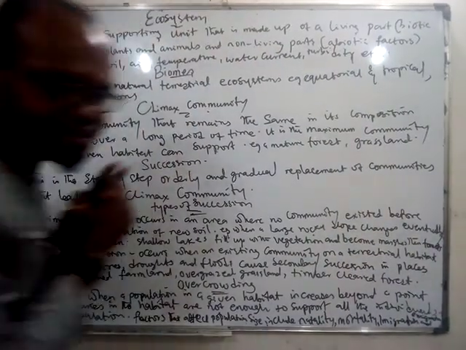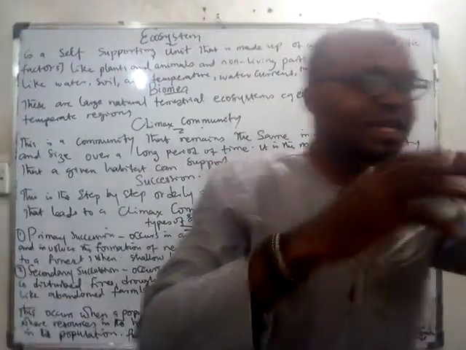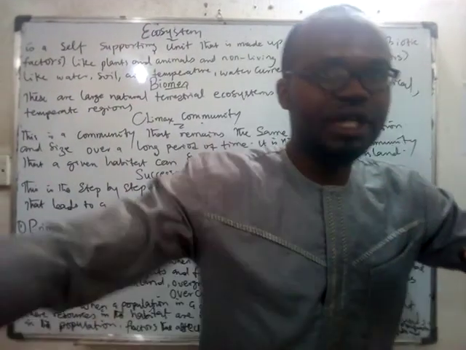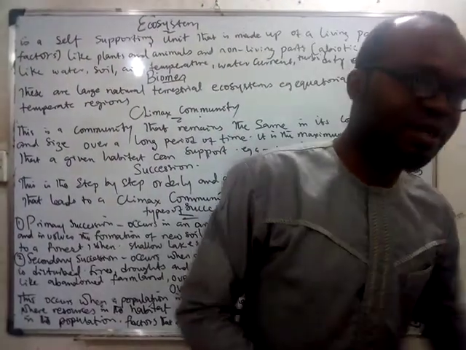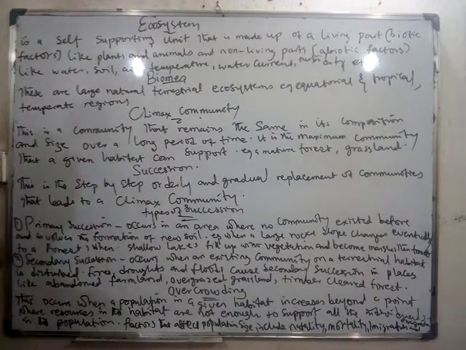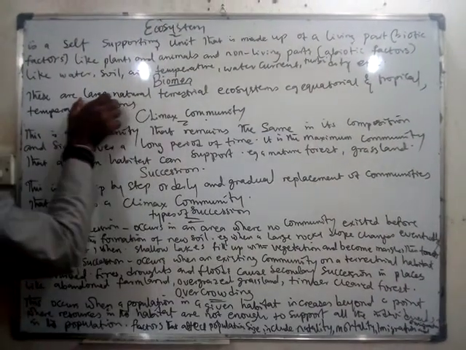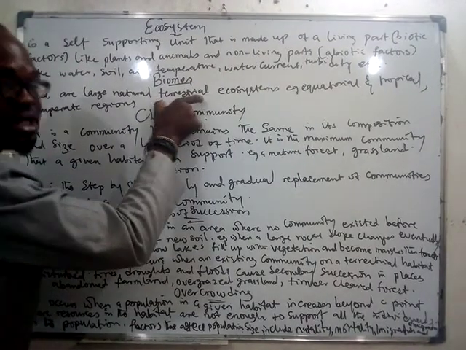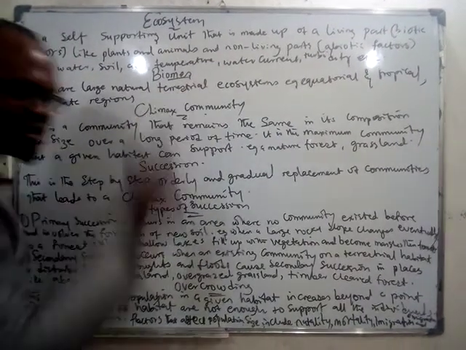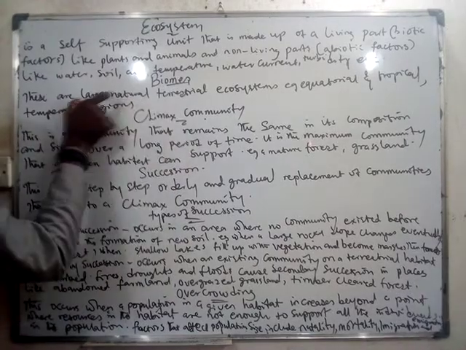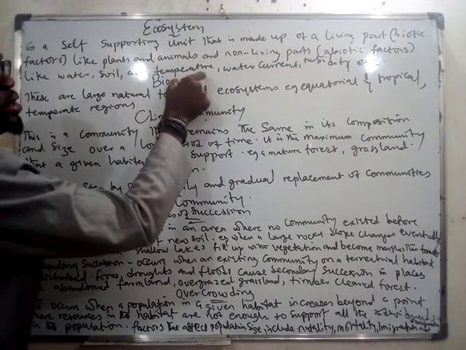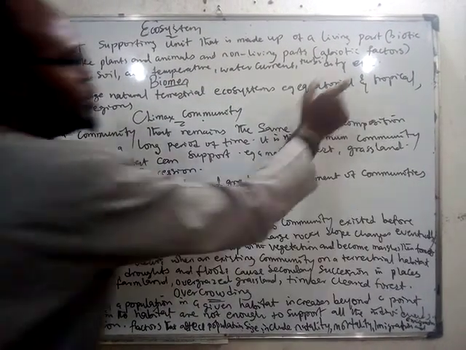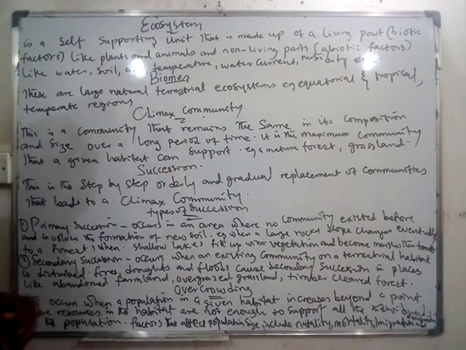Is that clear? Yes. Now we look at biomes. We said ecology could be aquatic or terrestrial, is it not? Yes. Or even arboreal. Then we talk about when there is a large natural terrestrial ecosystem. Terrestrial is not aquatic, is it not? Yes. Terrestrial is on the land, is it not? When you have a large natural one, we call it biome. Example is the equatorial or tropical regions and temperate regions.